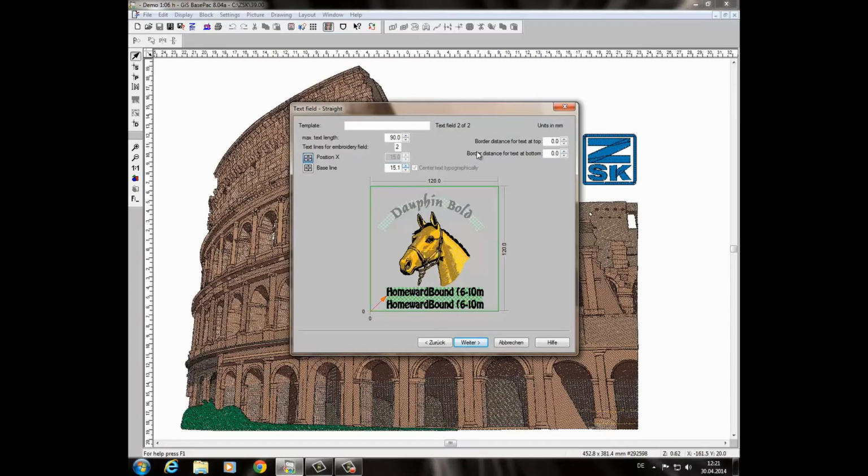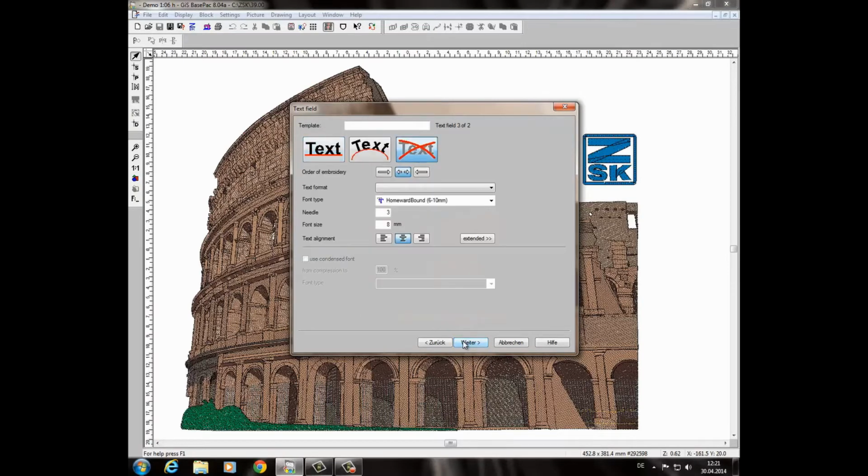You can also give here a border distance for the text at the top and a border distance for the text at the bottom if you want to, just in case for a security reason. We go to the next page. Again, he's asking me, do you need another text? I said, no, now it's enough. I don't want to have another one. Press the button. Go again with continue to the next page.